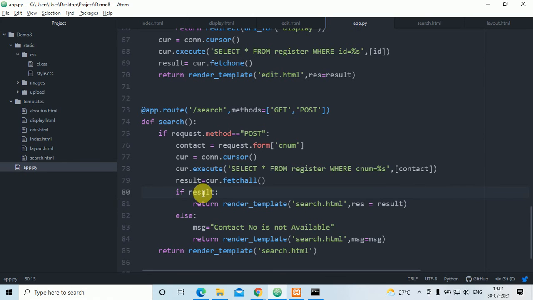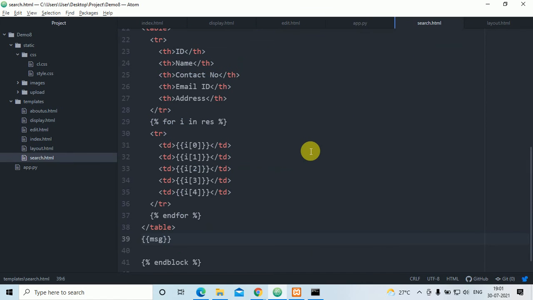If it is false, if there is no information, it will come here and send this message to search.html. If the record is there, it will display in the table. If it is not there, then it will display this message. That is the Jinja technique which I have used. Understood?